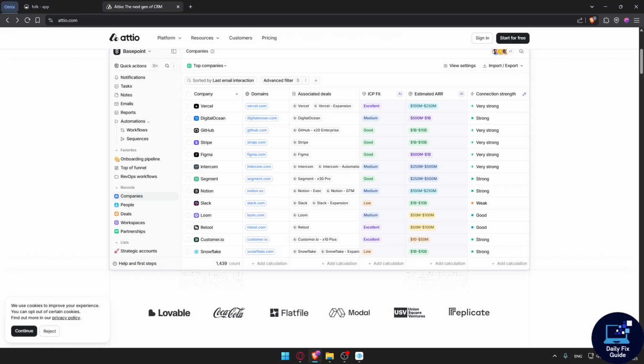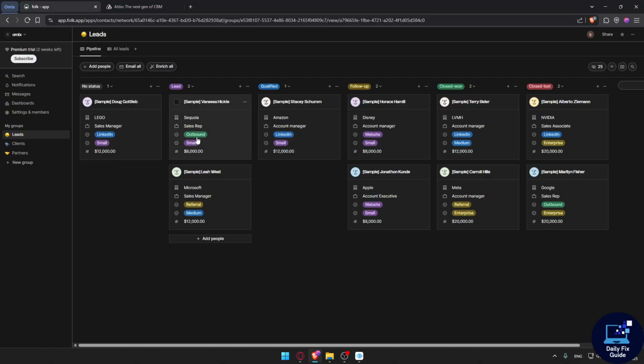For the ease of use, Attio has a smooth UI too, but it's more flexible. It has some custom objects and AI or workflows. Folk has a super simple setup, with a spreadsheet-like UI and a Chrome extension for LinkedIn. Of course, now the features and integrations.